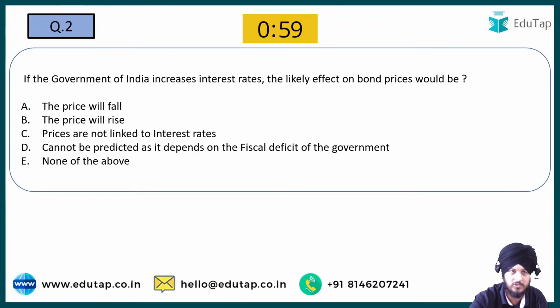Now moving on to question number 2. If the government of India increases interest rates, the likely effect on bond prices would be: option A, the price will fall; option B, the price will rise; option C, prices are not linked to interest rates; option D, cannot be predicted as it depends on the fiscal deficit of the government; and option E, none of the above. So please mark the answer with respect to question number 2. Let me see your answers.